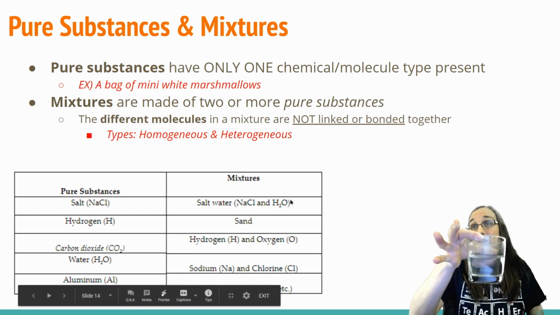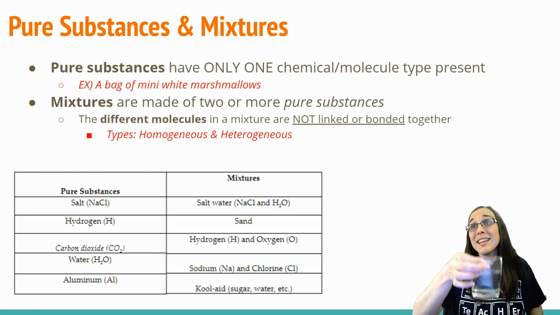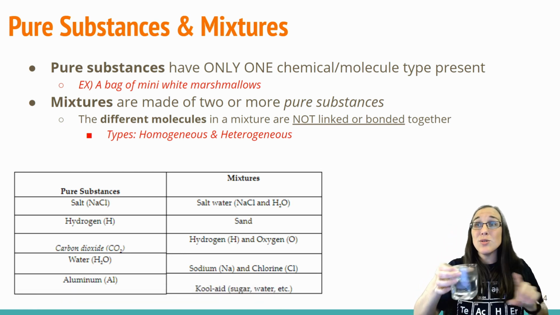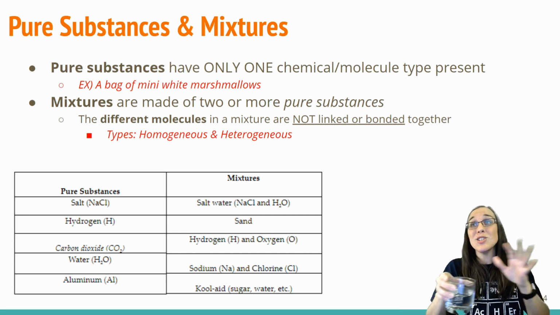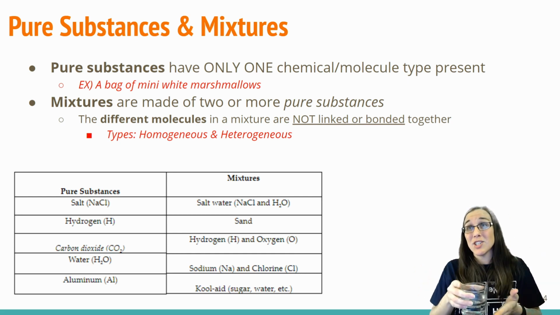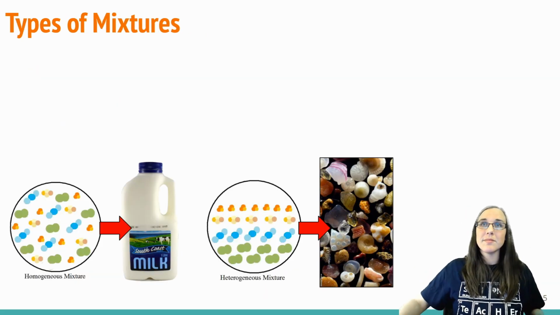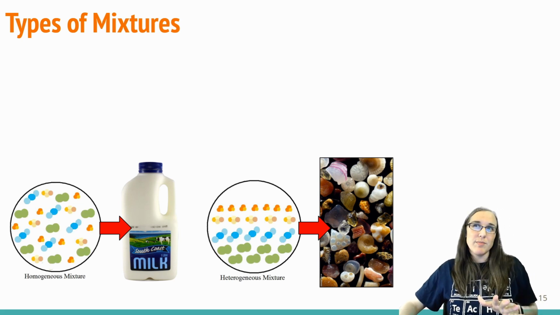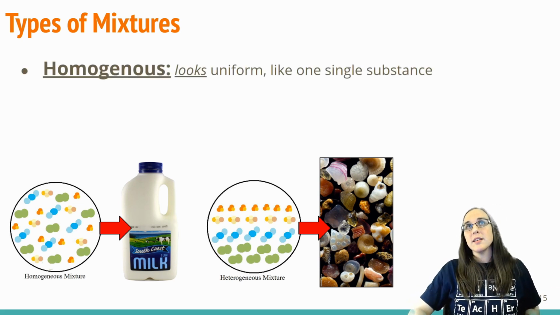I could pour my salt into it. Now suddenly I have made a mixture. I have added two separate pure substances to each other, and I have made a mixture. So let's go over the types of mixtures now, the two differences.